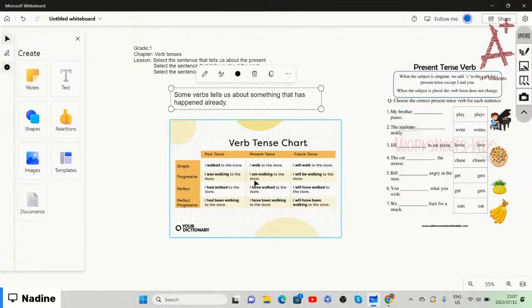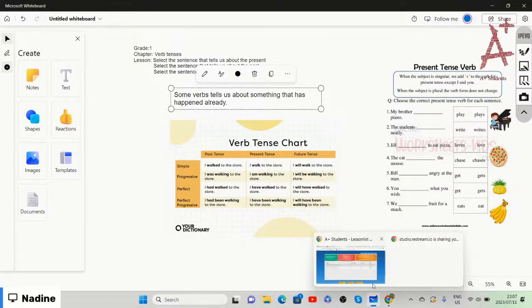So that is usually the verb tenses that we are talking about. Whether it is in the present, which is now, the past, it happened already, or in the future, meaning that it must still happen, right?